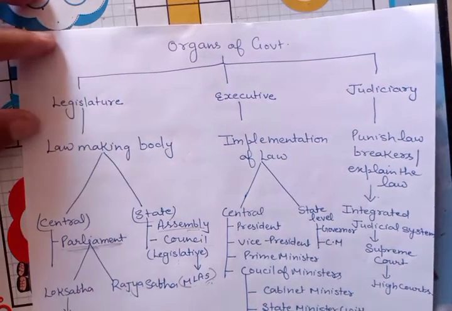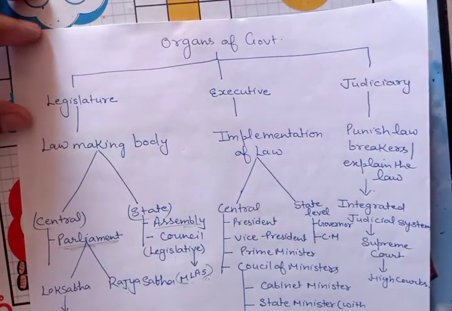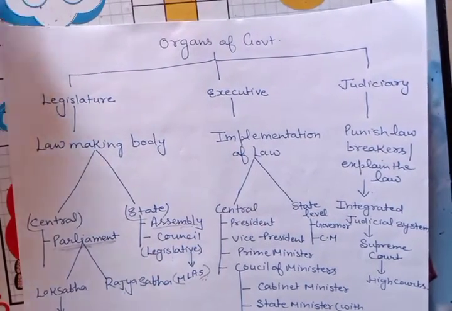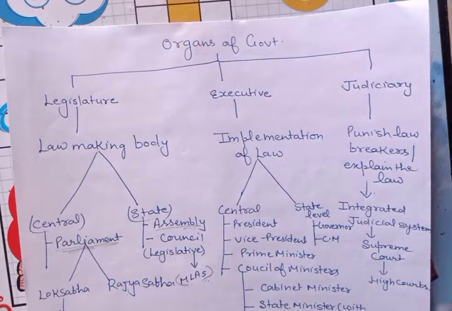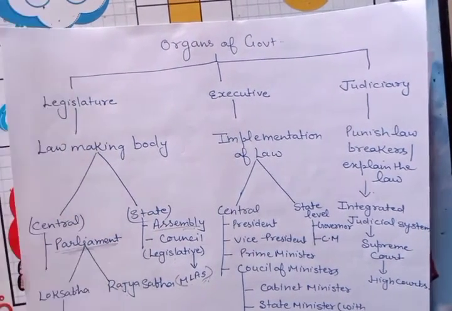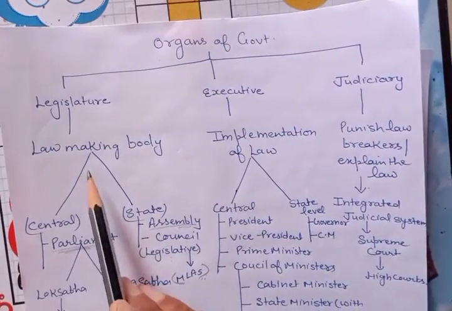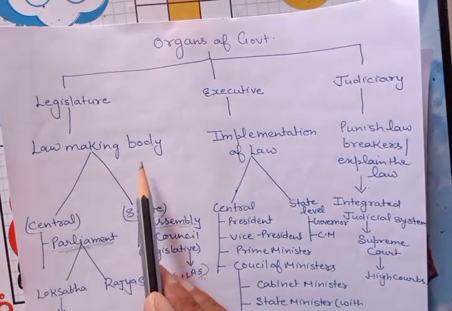Legislature is a law-making body. Executive is the body which is responsible for implementation of law, and the judiciary is responsible to explain the law or to punish those who are law breakers. So we are discussing one by one. First is legislature. Legislature is a law-making body.